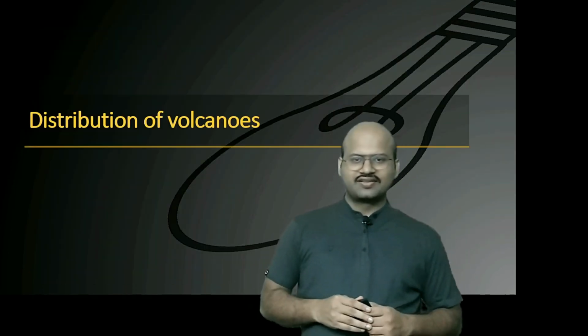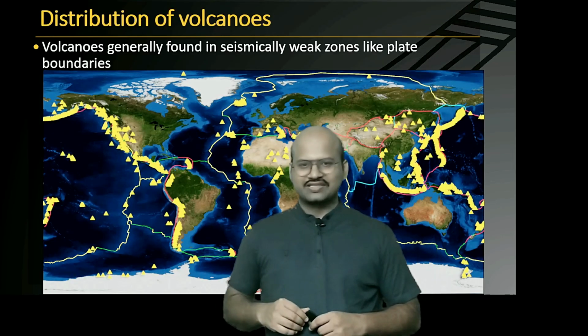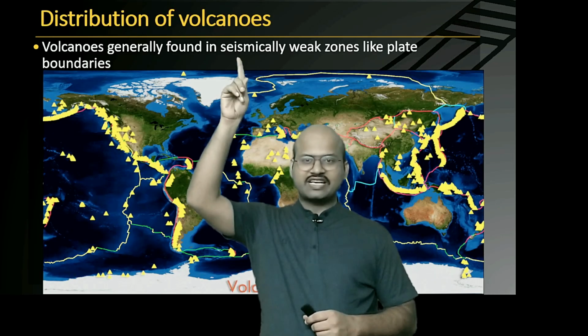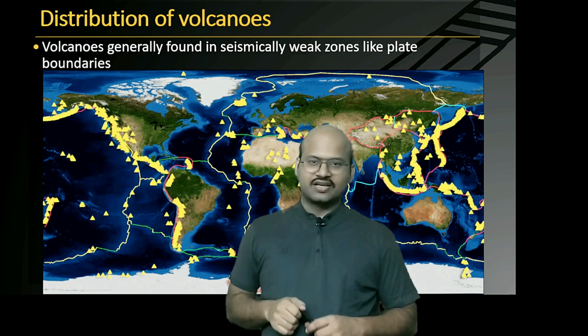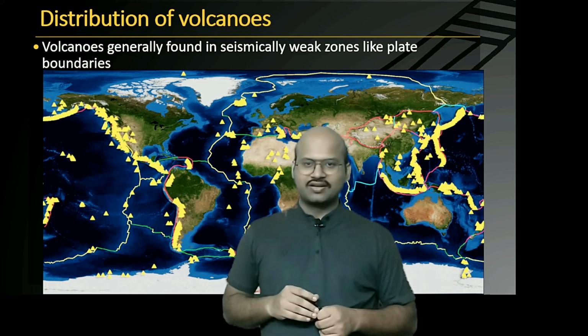Now let's see the distribution of volcanoes around the world. In this map you can see that the volcanoes are located in seismically weak zones, that is near the converging plate boundaries, mainly ocean-ocean or ocean-continental converging boundaries.